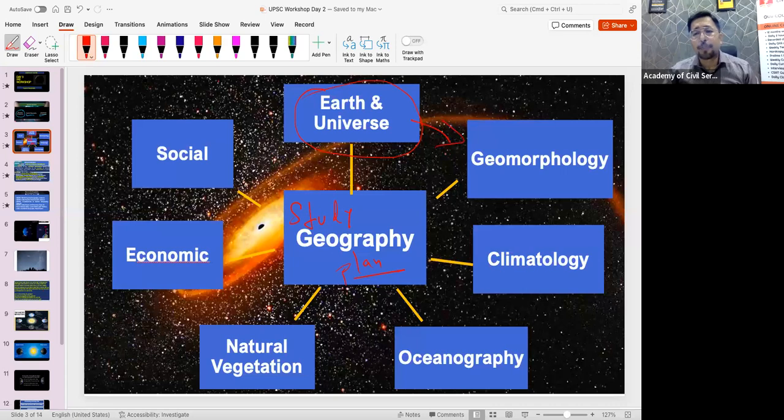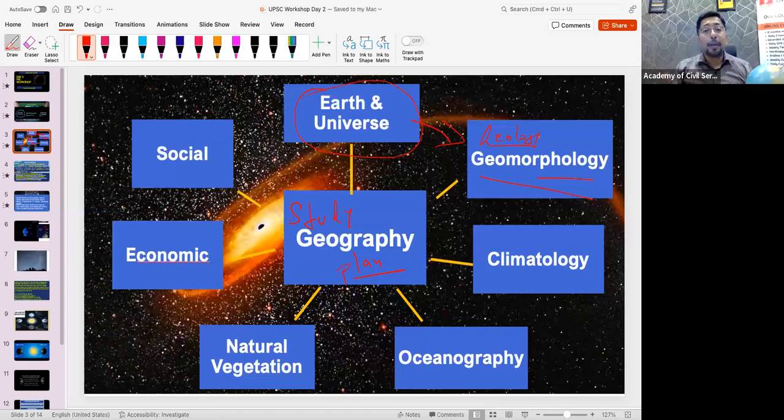The next topic we have to take is geomorphology. What is geomorphology? Basically in science, we call it geology. Here we are going to study the earth. First, we understood the birth of the earth, how it came into form. Next, we are going to study the earth's interior: what is inside the earth, and what is the surface of the earth, the mountains and what else we can see. Inside the earth there are different layers, and we are going to see those things.